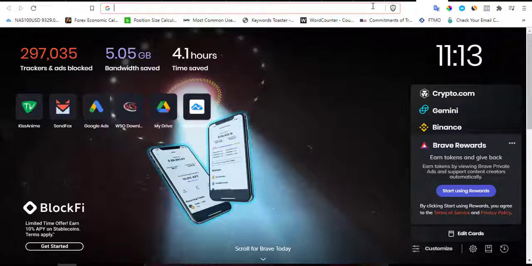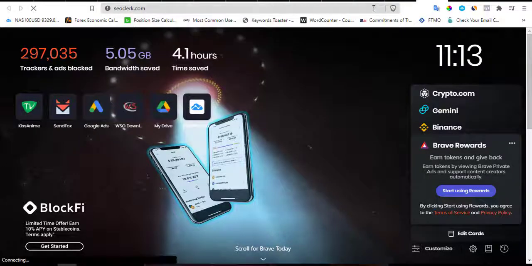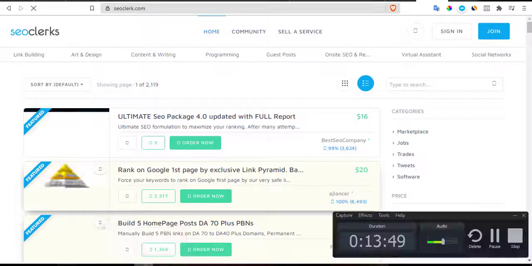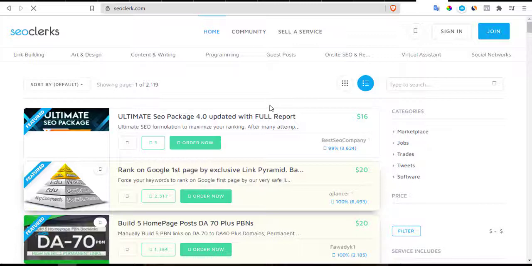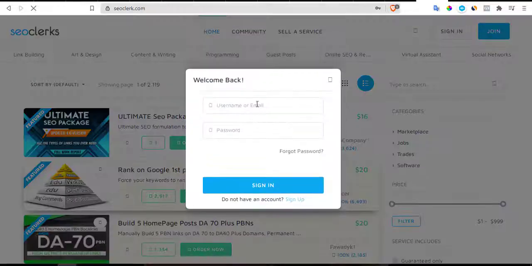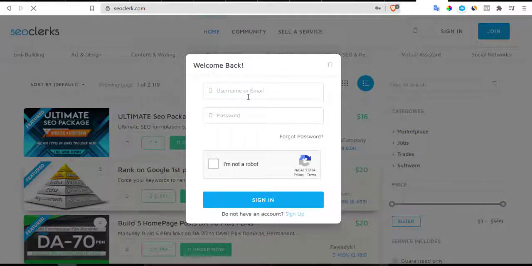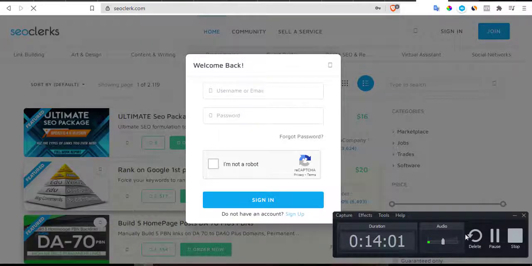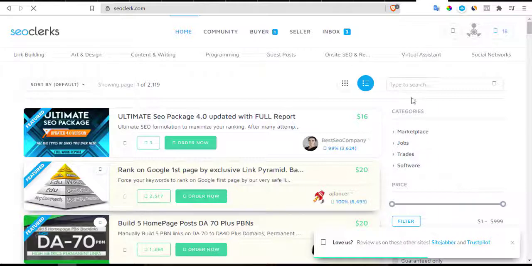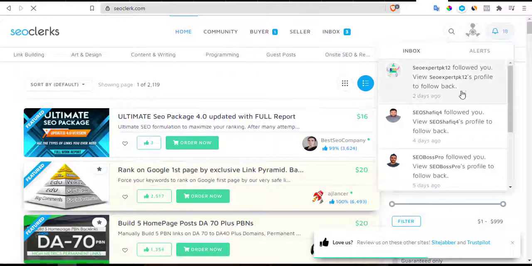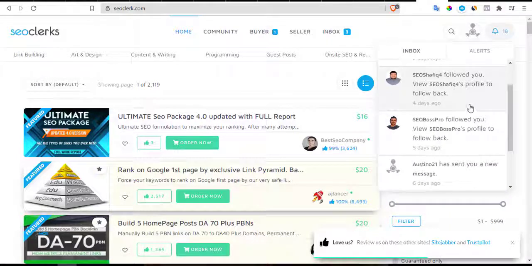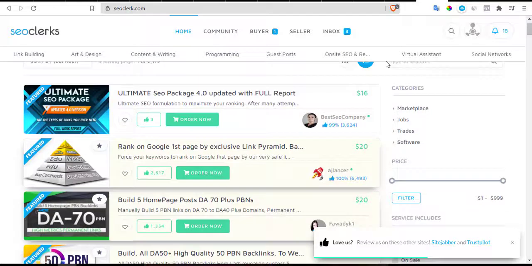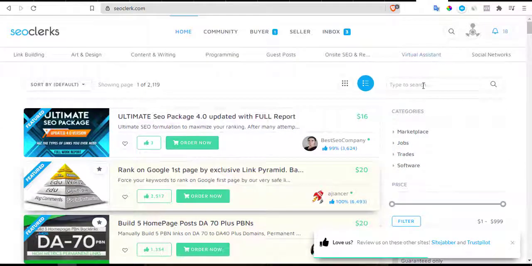But I don't have time for that, so I'll go to SEO Clerk, and then at SEO Clerk you sign in. Okay, so you sign in on SEO Clerk. Okay, so you come here and then you search PDF.